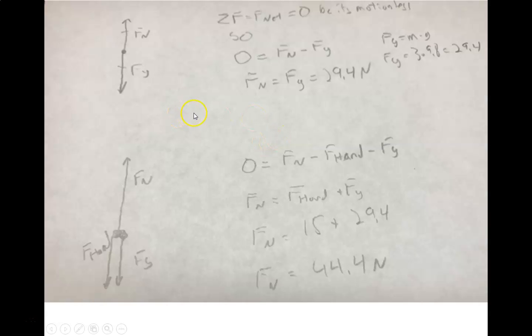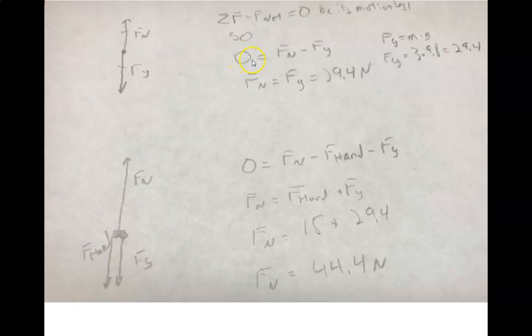So our force diagram for our motionless book, we've got the force of gravity down, and we've got the normal force up. We know that these forces are going to cancel if it's motionless. So if it's motionless, we know the forces in the x direction will cancel and the forces in the y direction will cancel. There's only 2 forces, so I know that the force of gravity and the normal force will cancel. Doing this a little bit more formally, what we're going to say is the sum of the forces equals 0. We know that because it's motionless.